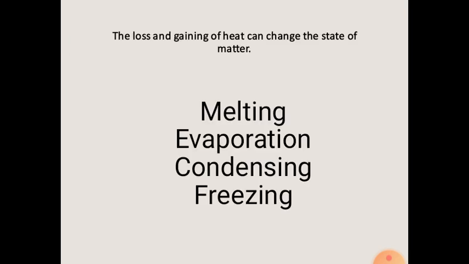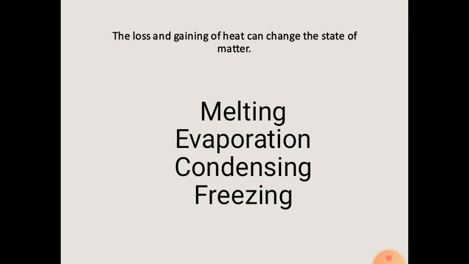Okay, the kinetic theory can help us to explain how substances behave, and the loss and gaining of heat can change the state of matter, because the loss and gain of heat can change the movement of particles in a matter or material, and by the changing of movement of particles, the state of matter can also be changed. Okay, if a solid is warmed, its particles move faster until some of the particles break free and become part of a liquid. This is a melting process. In this process, a solid state changes into a liquid state.